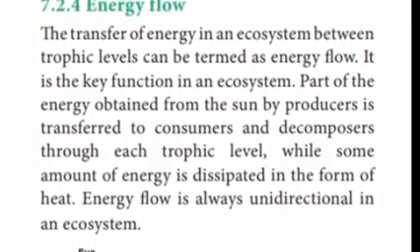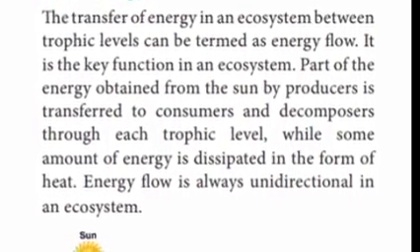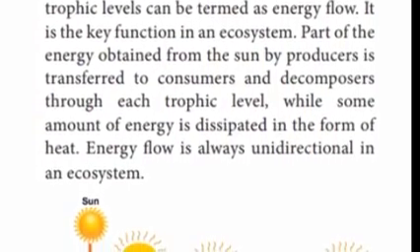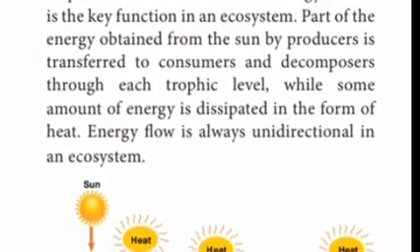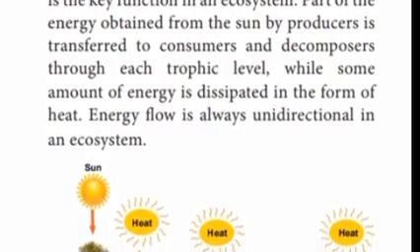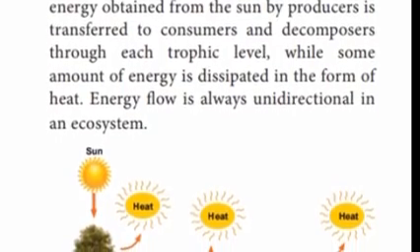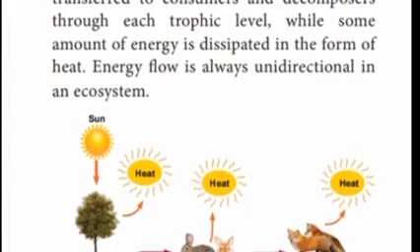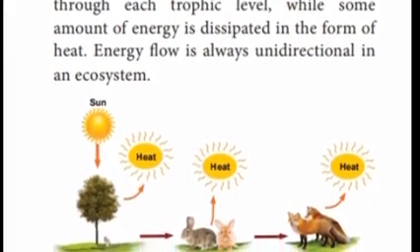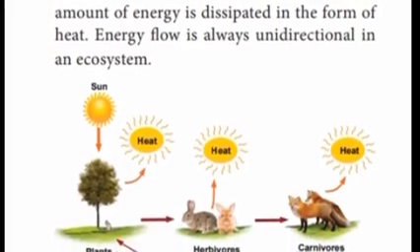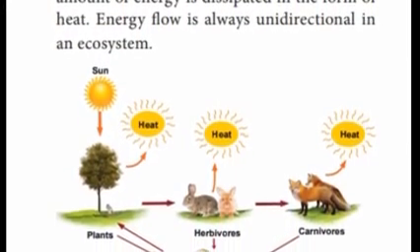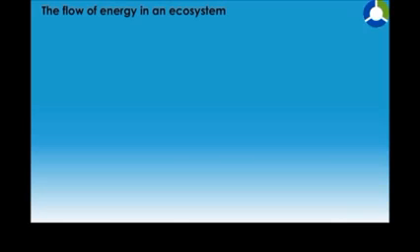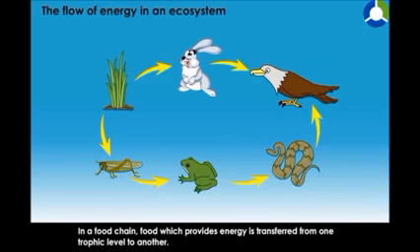Children, the next one is energy flow. The transfer of energy in an ecosystem between the trophic levels can be termed as energy flow. It is a key function in an ecosystem. A part of the energy is obtained from the sun by the producer. It is transferred to the consumers and the decomposers through each trophic level, while some of the energy is dissipated in the form of heat. So the energy flow is always unidirectional in an ecosystem.